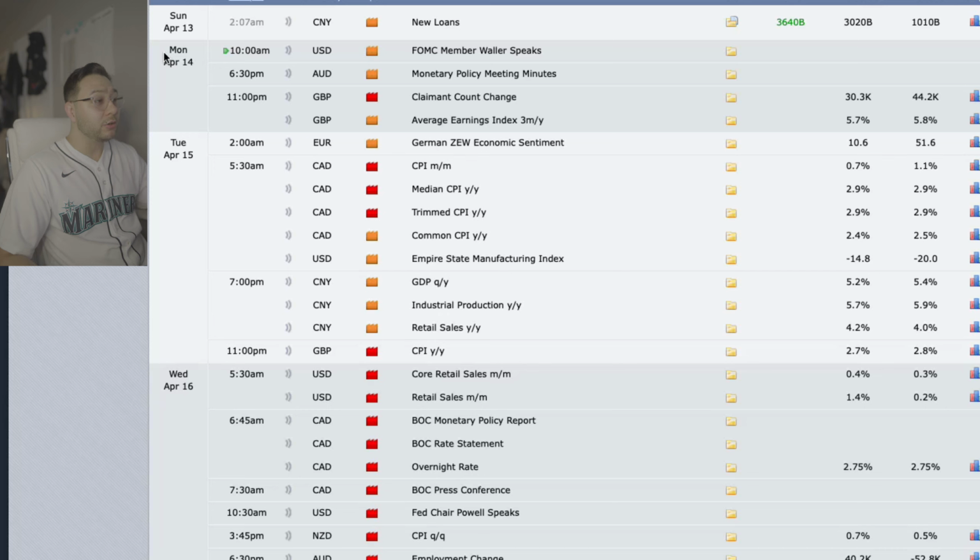Later that evening during Asia session, we have medium impact news for the Australian dollar, which is monetary policy meeting minutes. Later that evening, pre-London Open, we have high impact news for the Great British Pound, which is claimant count change, followed by average earnings index. Looks like for 3 months. Later in that trading session at 2 a.m., pre-New York Open, during the London-New York crossover, we have medium impact news for the Euro, which is German ZEW economic sentiment.